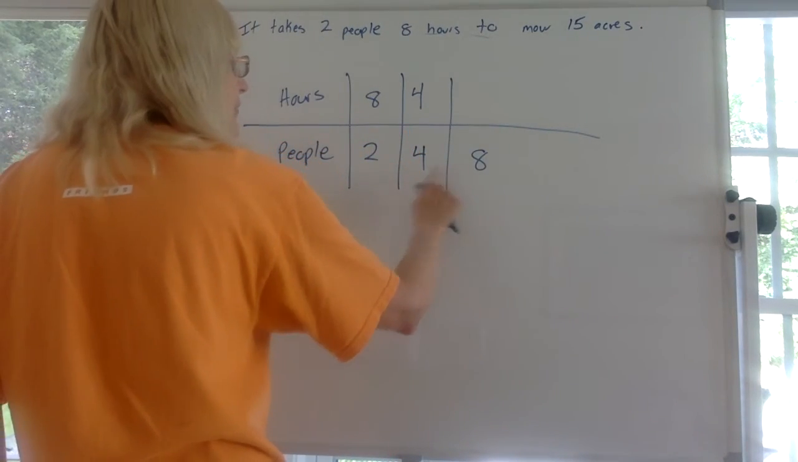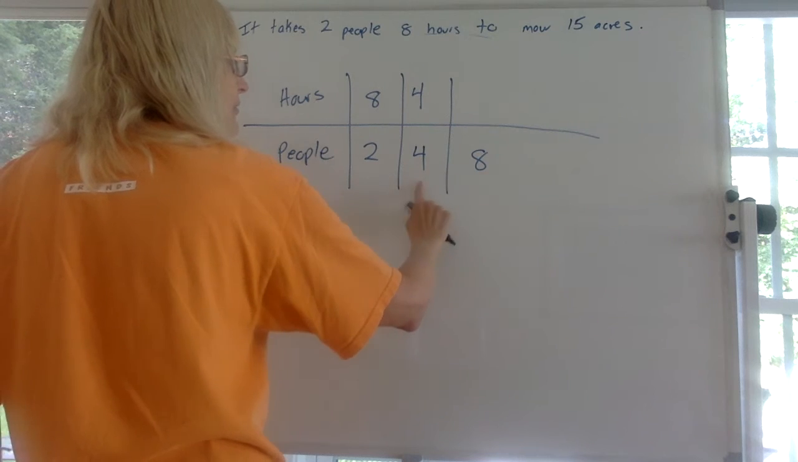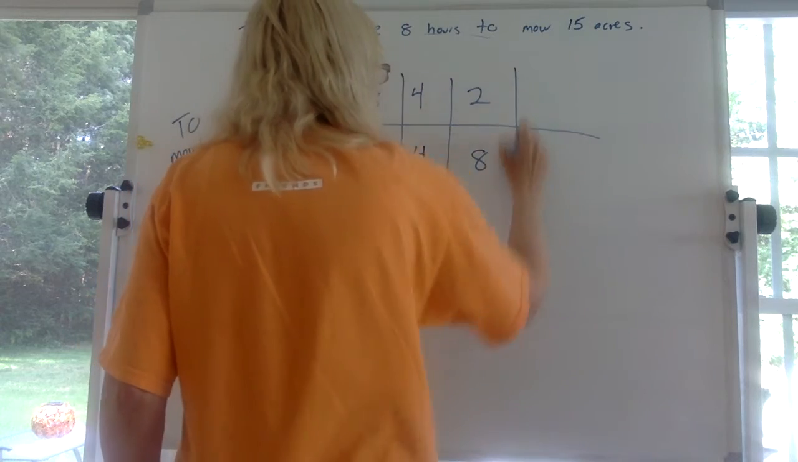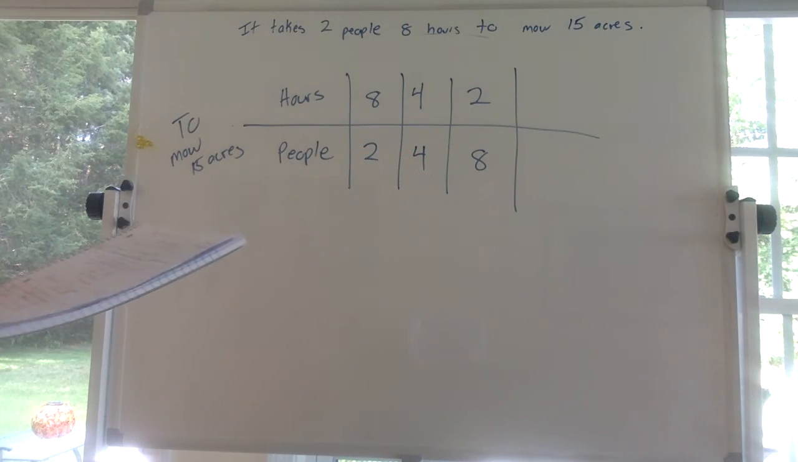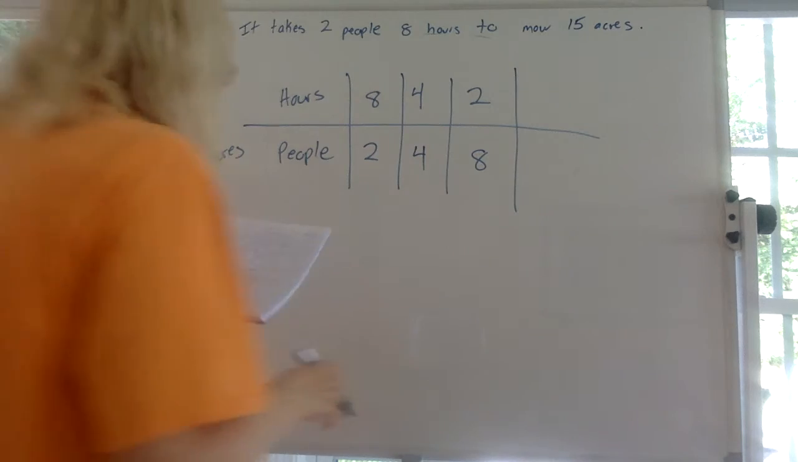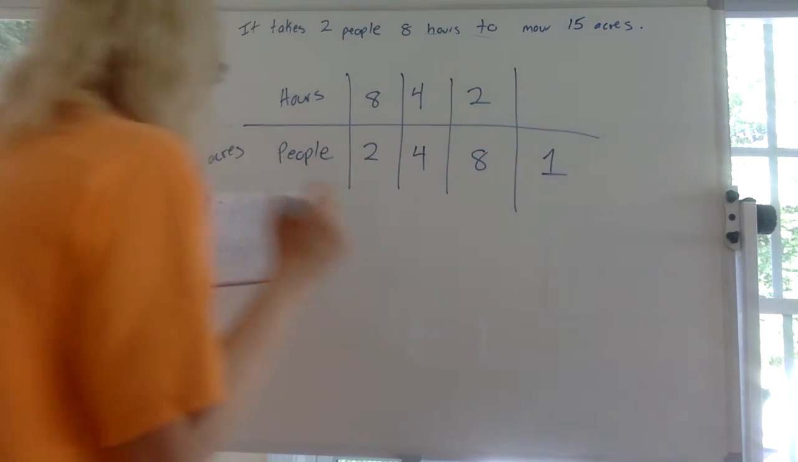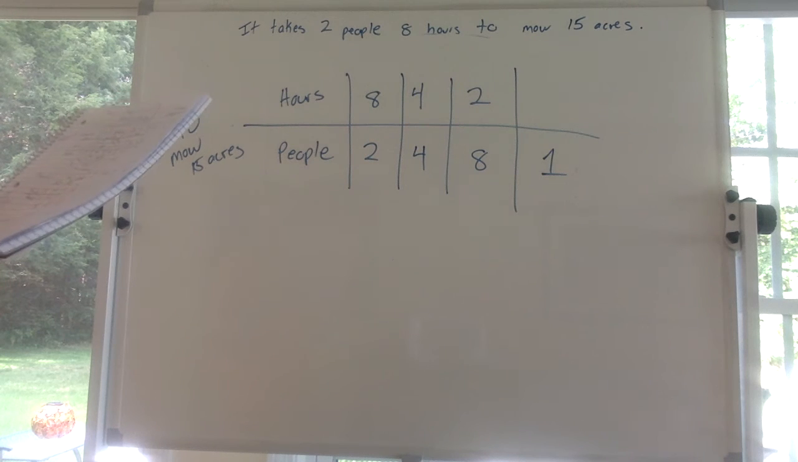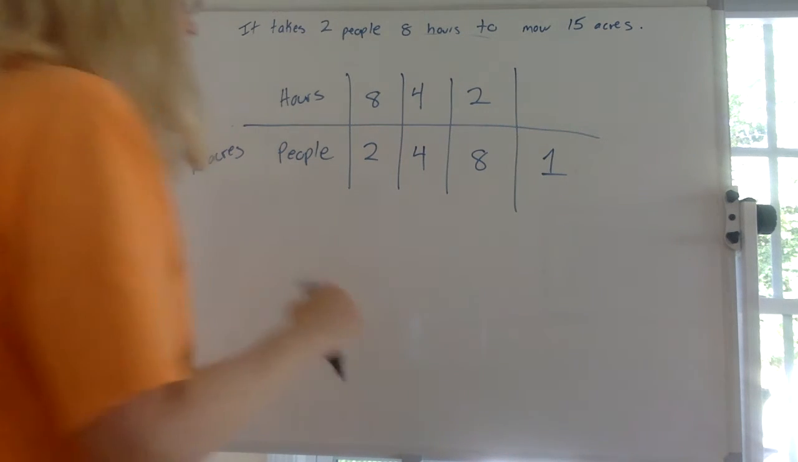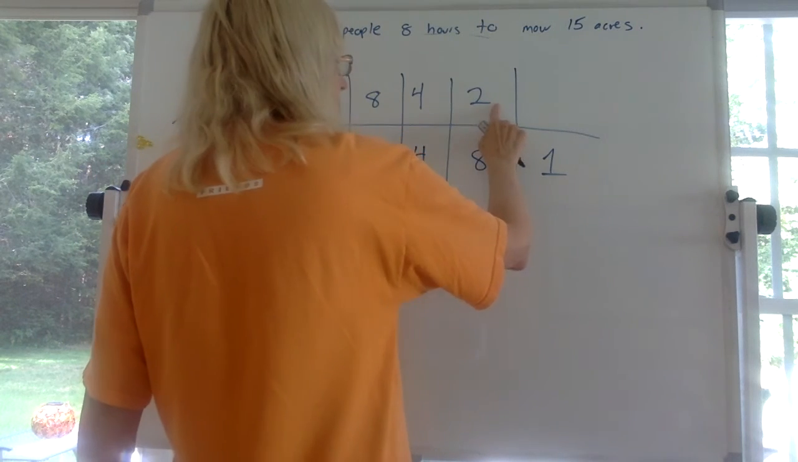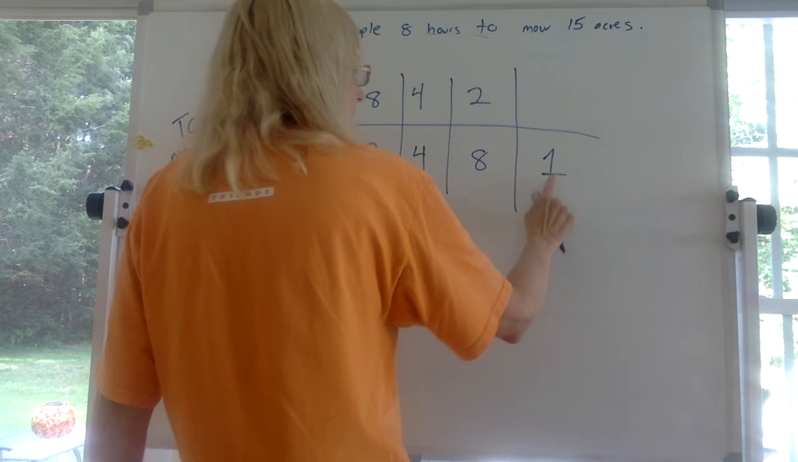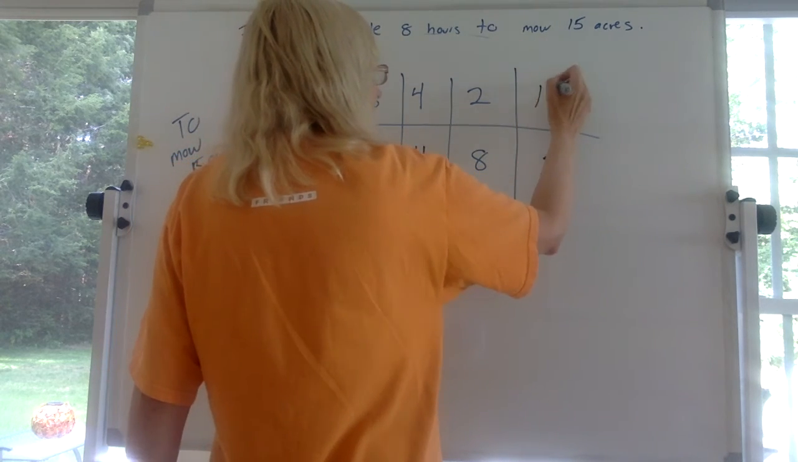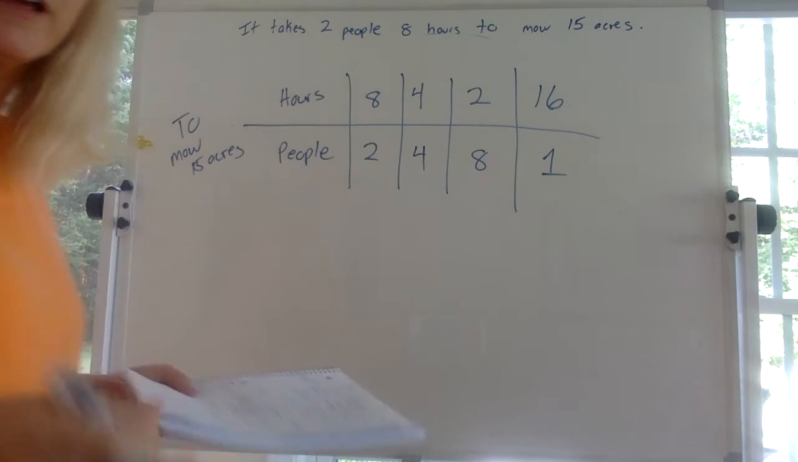What if you had 8 people? So now you have twice as many people from here to here, right? So it's going to take you half the amount of time that it took 4 people. Okay? Let's do one more. How many hours would it take one person to mow the grass? How would we figure that one out? Well, 8 people took 2 hours. Now you only got one person mowing the lawn. So it's going to take 8 times as long, right? Because there's only one guy versus 8 guys.